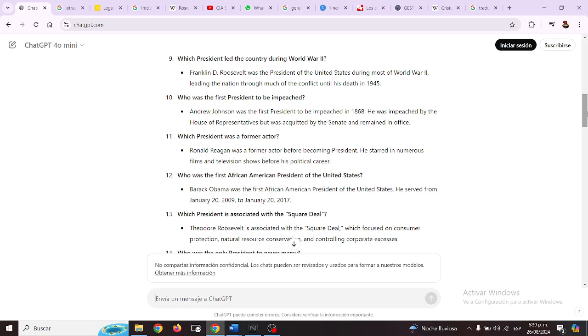Which president is associated with the Square Deal? Theodore Roosevelt is associated with the Square Deal, which focused on consumer protection, natural resource conservation, and controlling corporate excess.